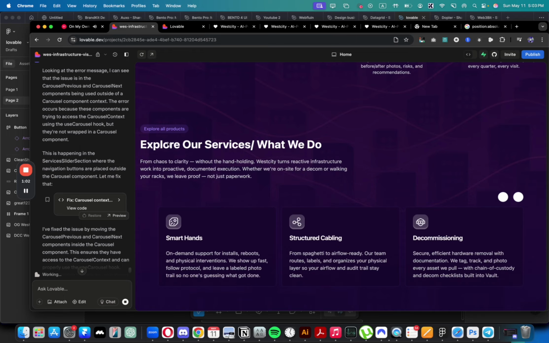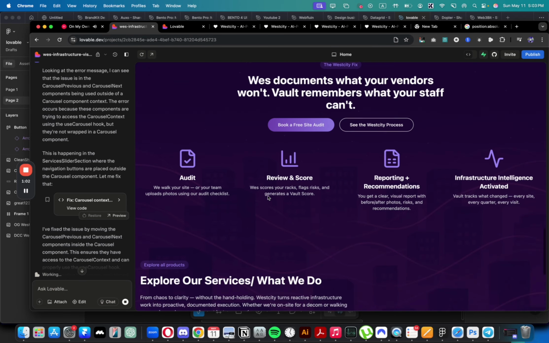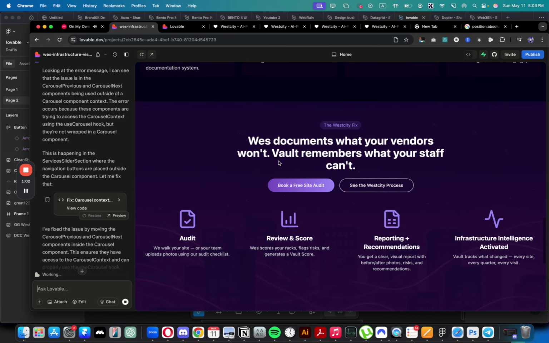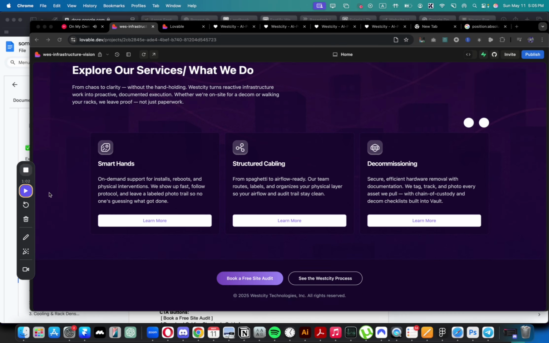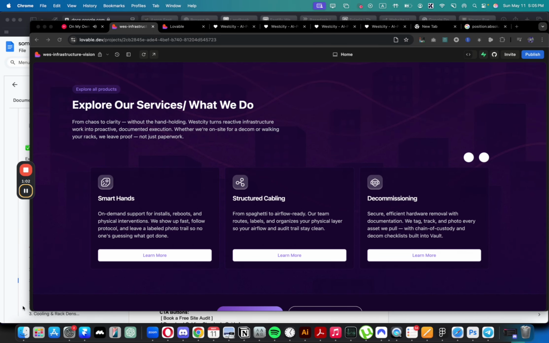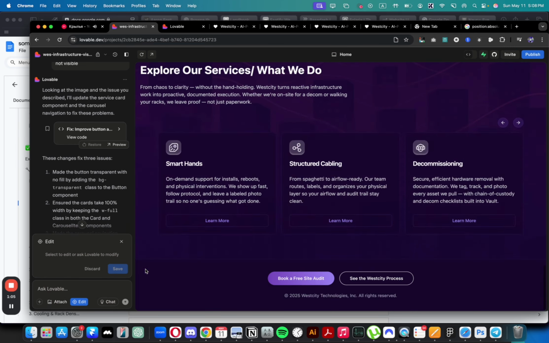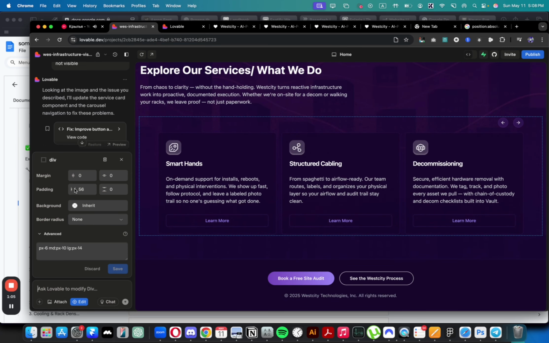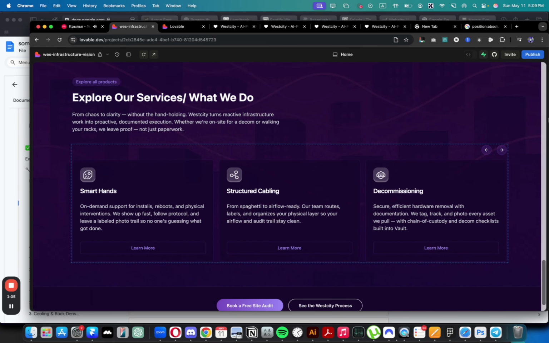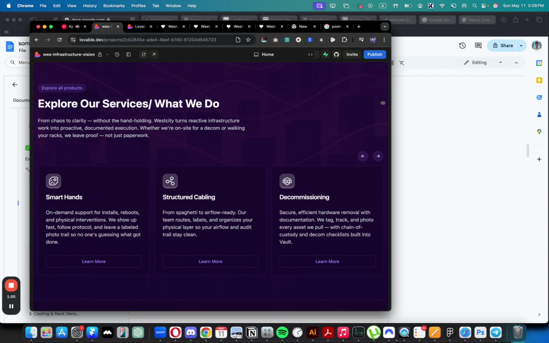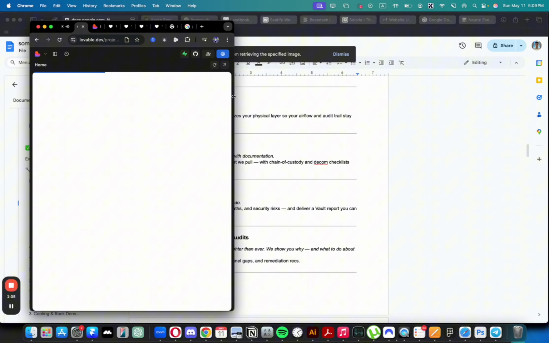Oh no, I didn't specify it, so it can just literally take and do it with any card. So it did it, but not good. So I'm going to remove the padding in this element or add padding. Yeah, you can see the padding in here. Let me preview it. Yeah, it looks great. It's very well adapted. I love it, love it.